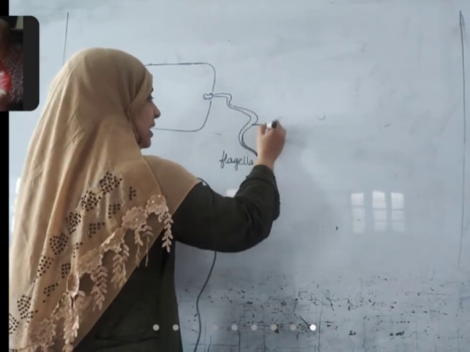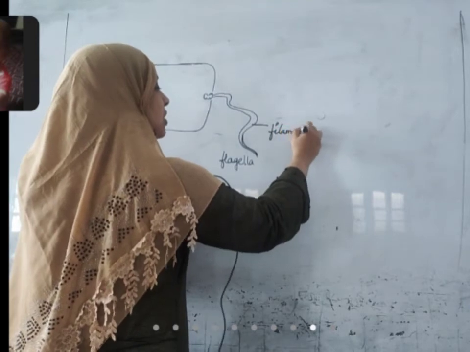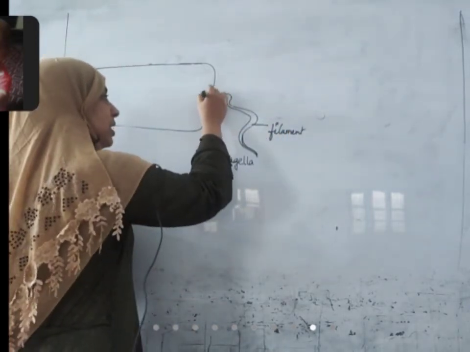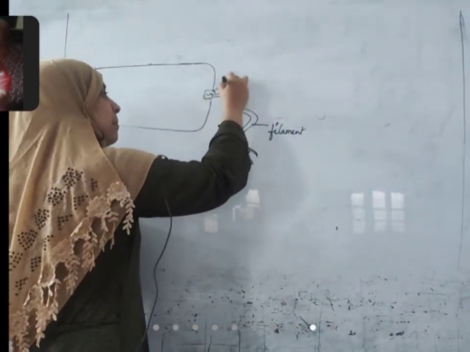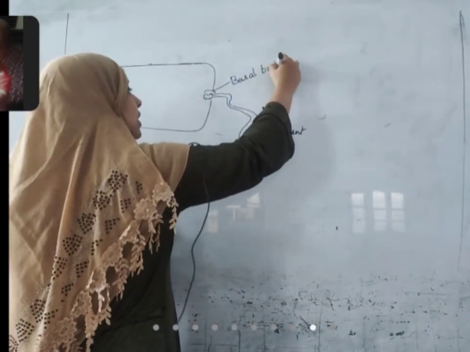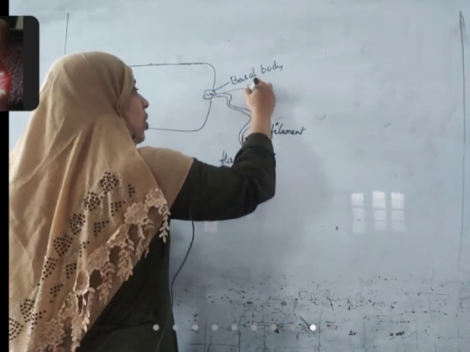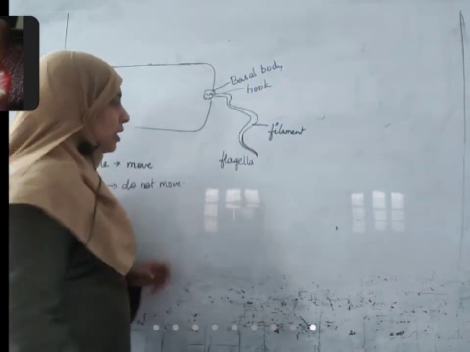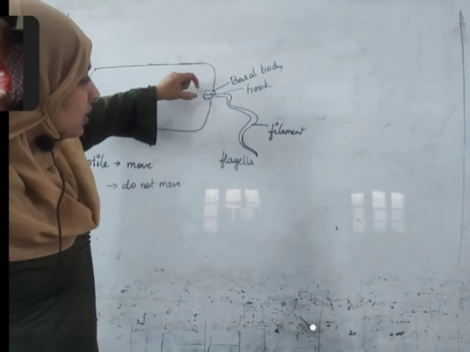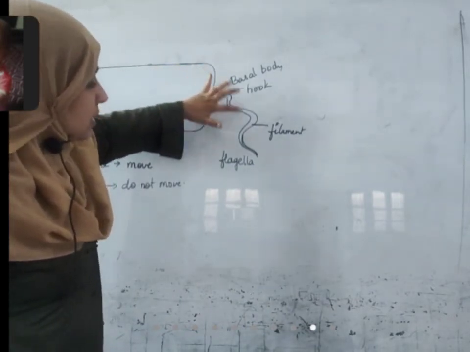It has a filament. This part from here to here is called the basal body. And from here to here, there is a hook. So the basal body holds it in place, and the hook-like structure holds the filament.